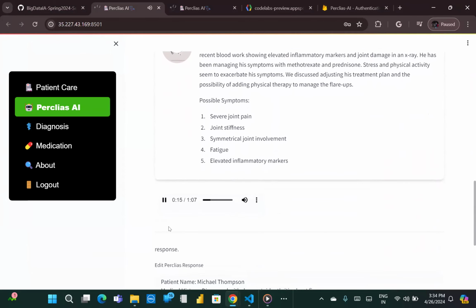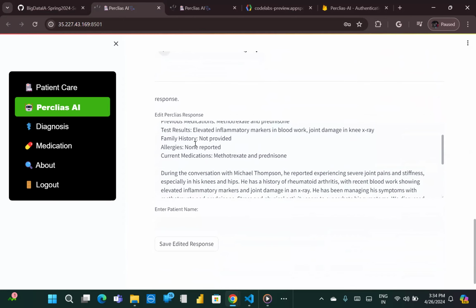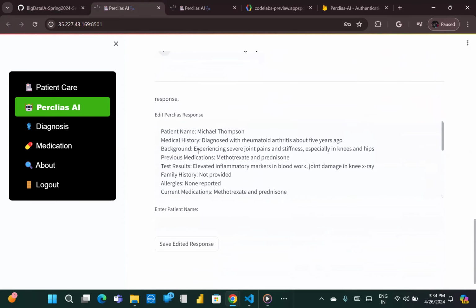Test results, elevated inflammatory markers. So here you can see a doctor can simply edit the note if he finds some mistakes over here, or if he wants to change some other things. He can do it over here.